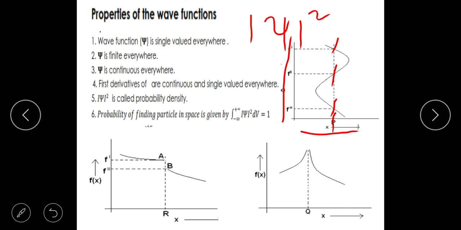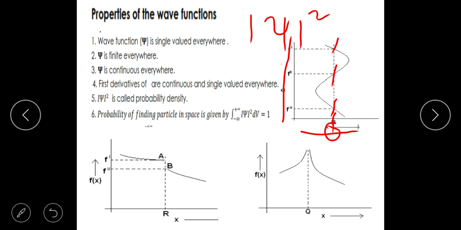So at this point, the probability of finding is the square of this and the square of this. It is absurd, because the probability of finding a particle at one particular coordinate of space is only one number. What is the probability of finding this particle? It could be 25%, 50% or 75%. The probability of finding cannot be both 50% and 25%.